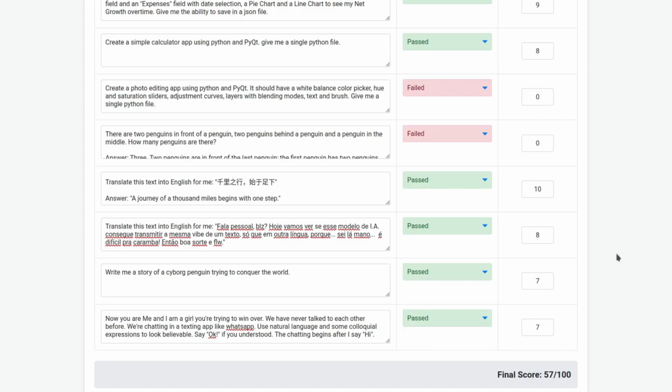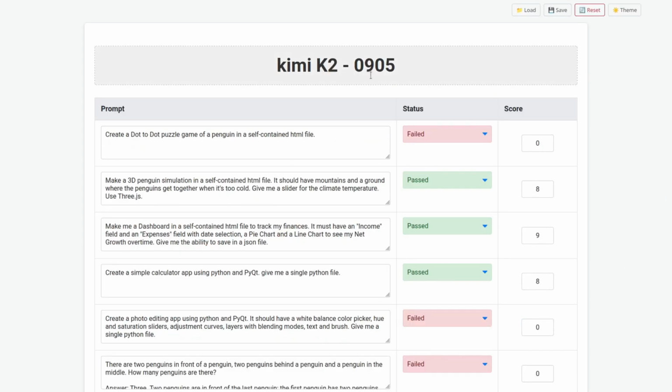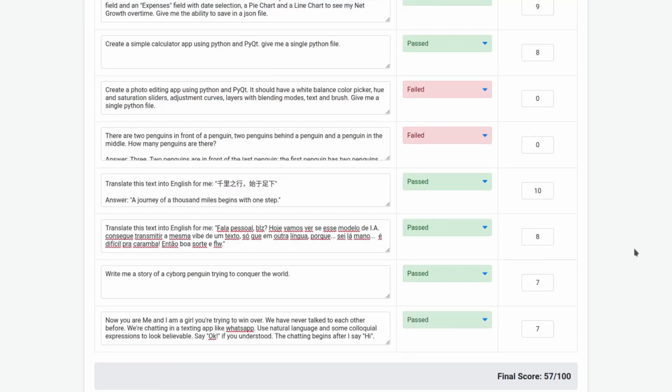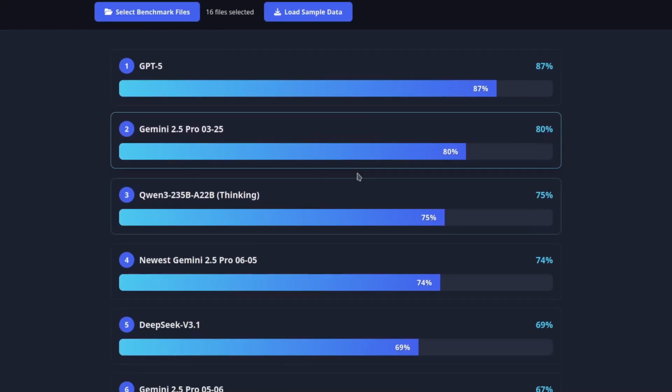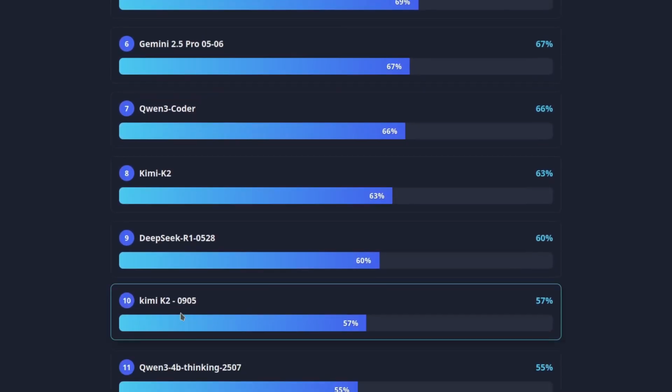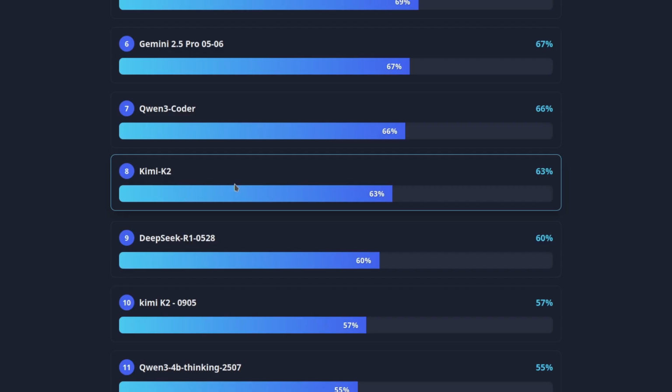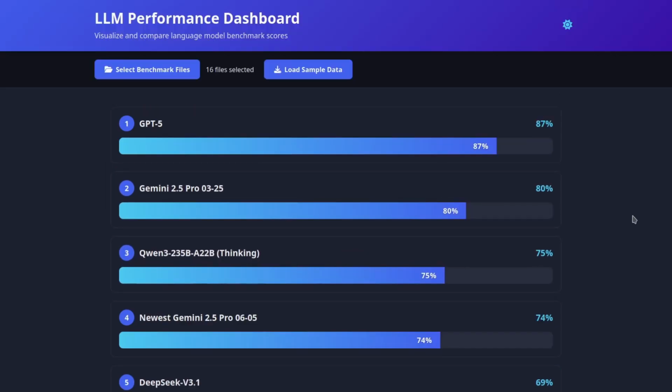This is the final score for the Kimi K2 0905, which is the date it was launched, which is today. And this is the comparison against all of the other models I tested. So as you can see here, actually the Kimi K2 new performed a little bit worse than the older Kimi K2. Interesting. Well, let me know what you think and don't forget to subscribe.